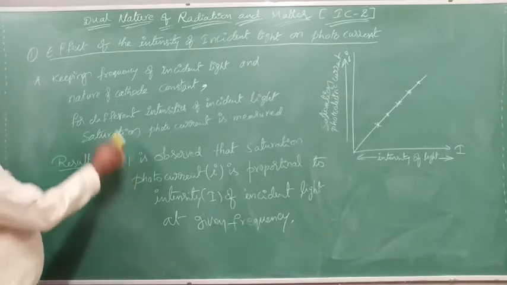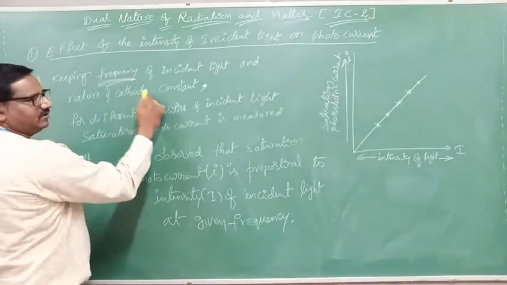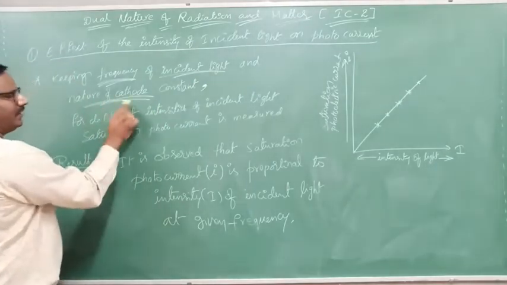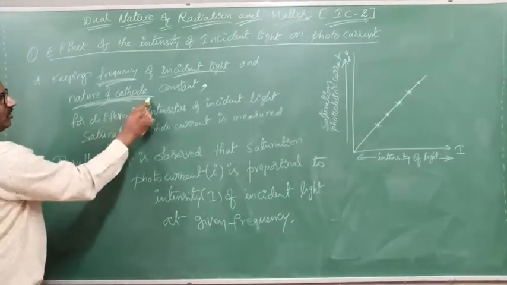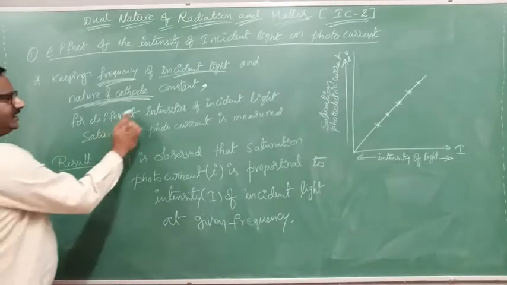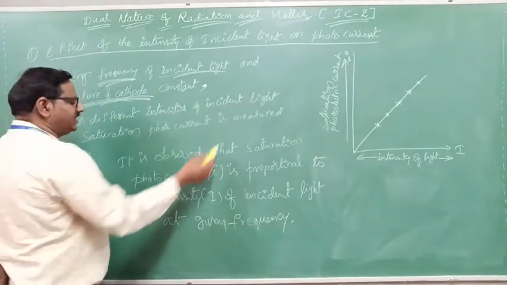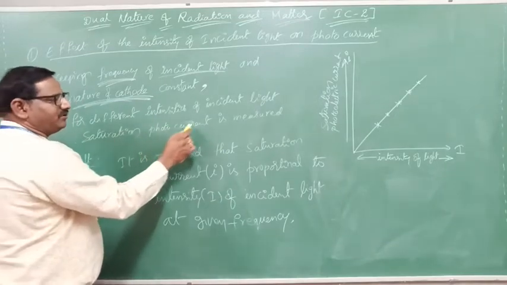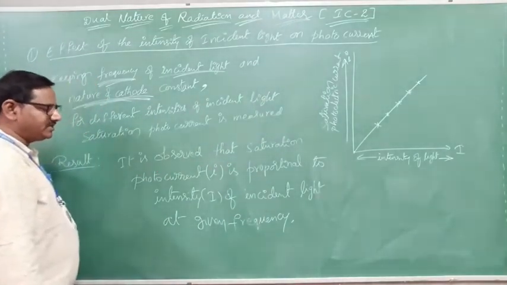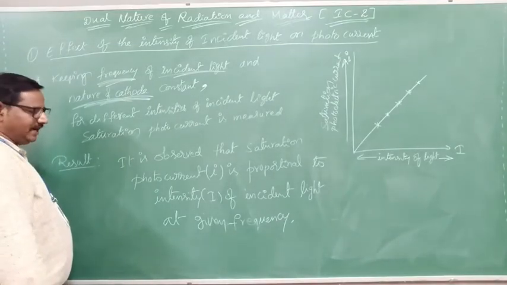Keeping the frequency of incident light constant and the cathode metal not changing, the nature of the cathode metal does not change. For different intensities of incident light, the saturation photocurrent is measured and the graph is plotted. What is the result?